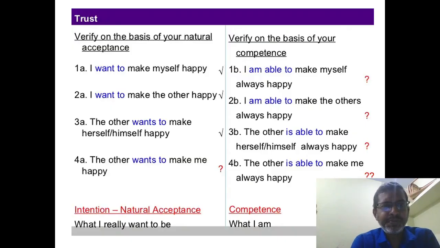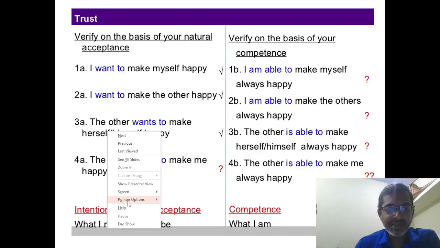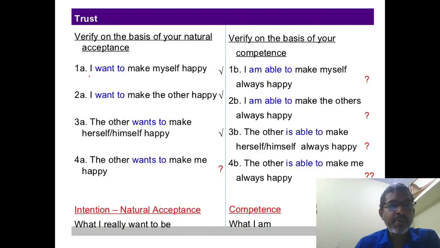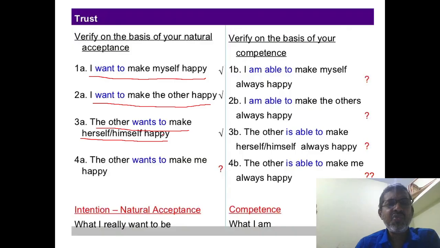Trust is verified on the basis of your natural acceptance. The example is given: 1A, I want to make myself happy. Of course, definitely everyone wants to make themselves happy. Then I want to make others happy. Of course, it is also possible. Suppose I want to make others happy, yes it is possible. And the other wants to make herself or himself happy. That is a somewhat difficult scenario. The other wants to make me happy. That is somewhat difficult. So, the others want to make me happy.